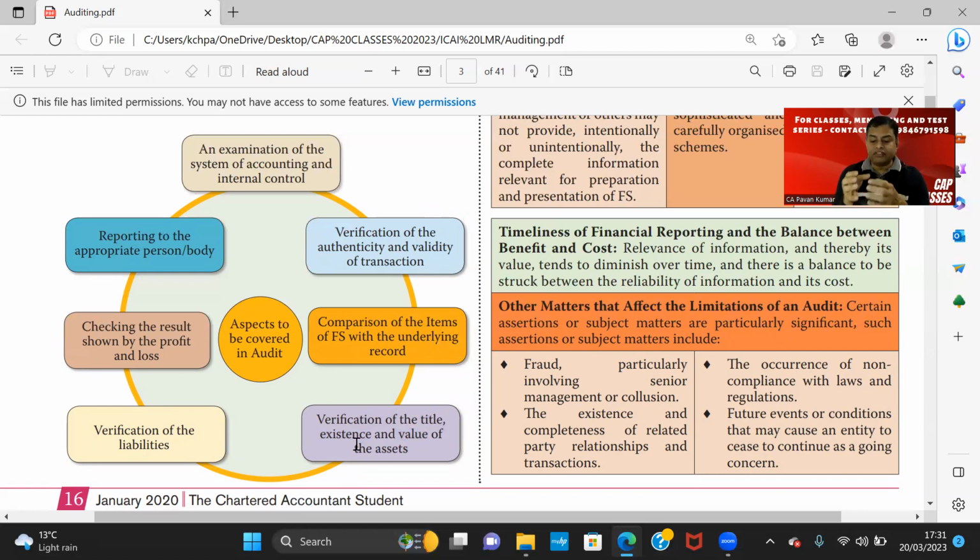What is the auditor looking for? If it is a transaction, what you are looking for? If it is an asset, what you are looking for? If it is a liability, what you are looking for? If it is disclosure in financial statements, what you are looking for? These are called audit assertions.